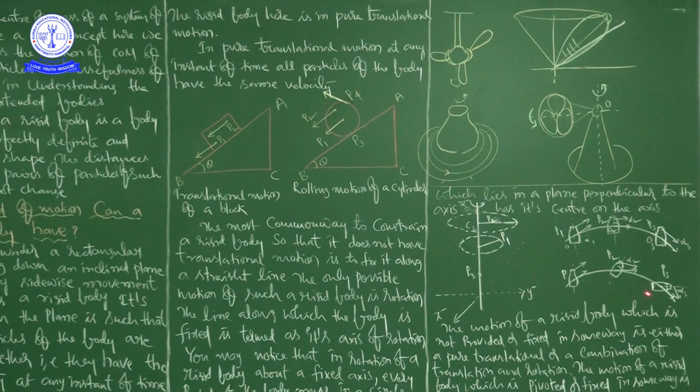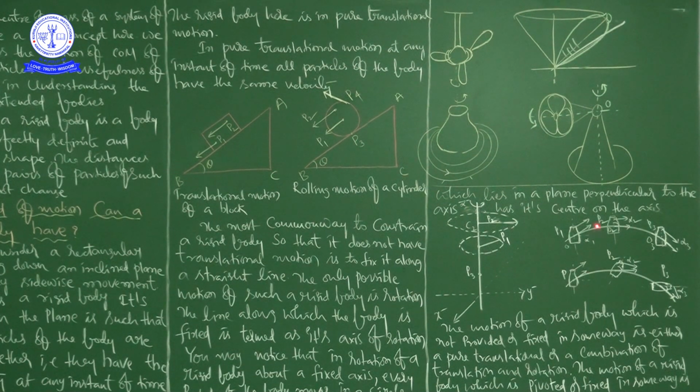If you see here, look at the difference between these two pictures, taken at different instants of time. Here the turning will be there: the body is going to tilt. Again here it is going to tilt. So this is a combination of translational and rotational motion.